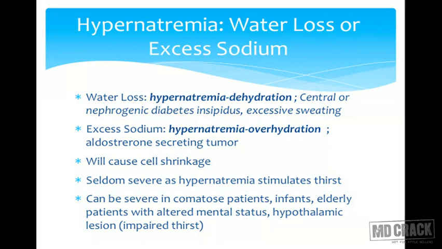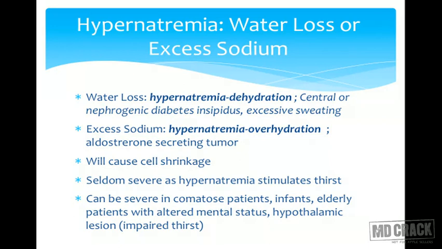Whereas excess of sodium can happen in case of aldosterone secreting tumors. So if there is excess of sodium, in this case it will be called hypernatremia overhydration. In this case, what will happen? A greater amount of the electrolytes will be conserved. Hypernatremia, why is it a much less common clinical condition? It is mainly because hypernatremia will stimulate thirst.